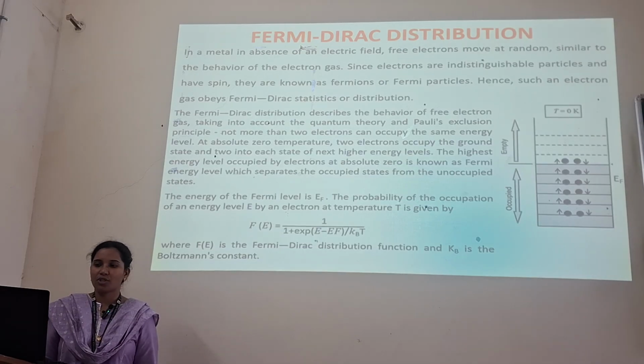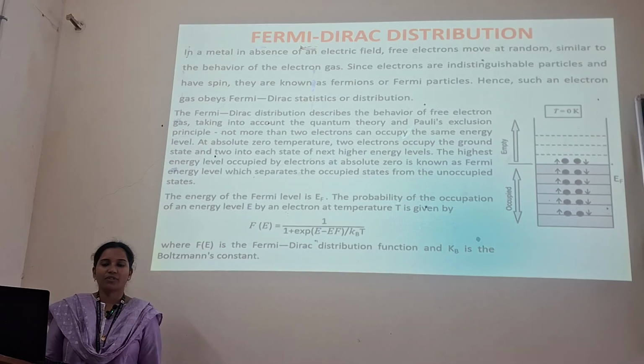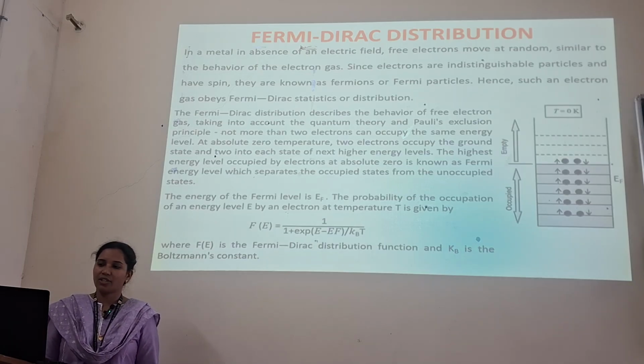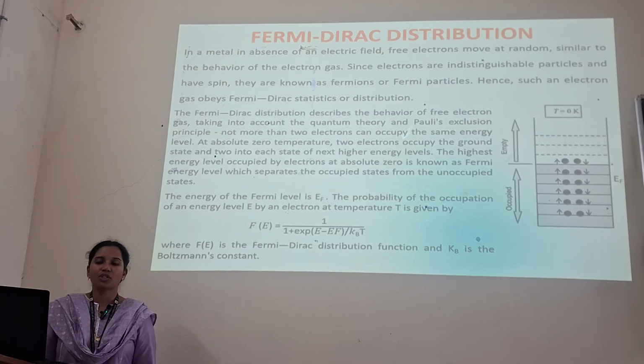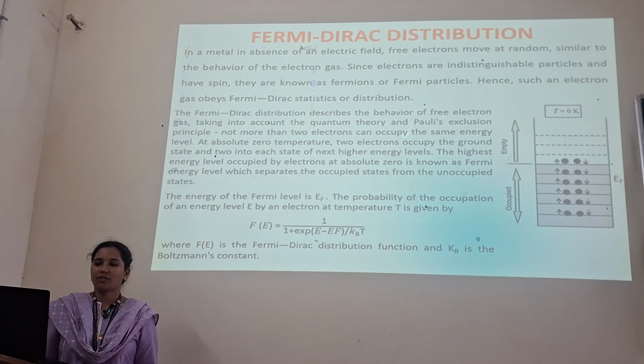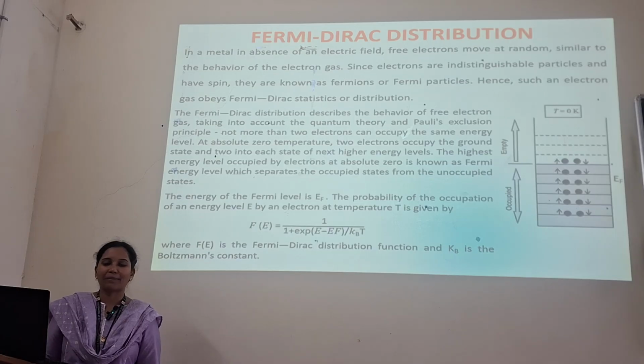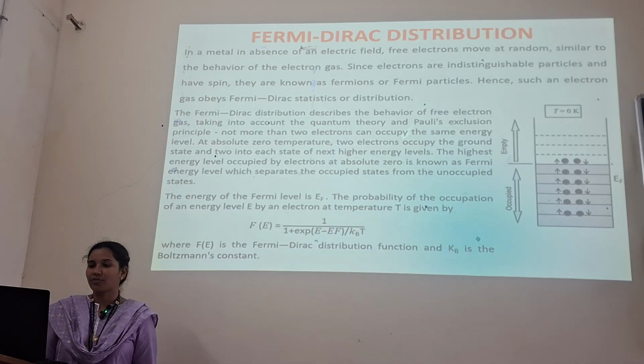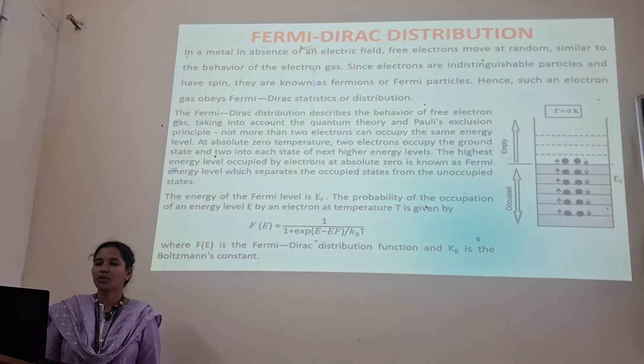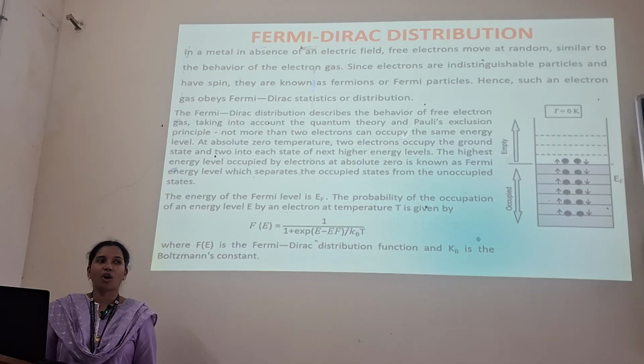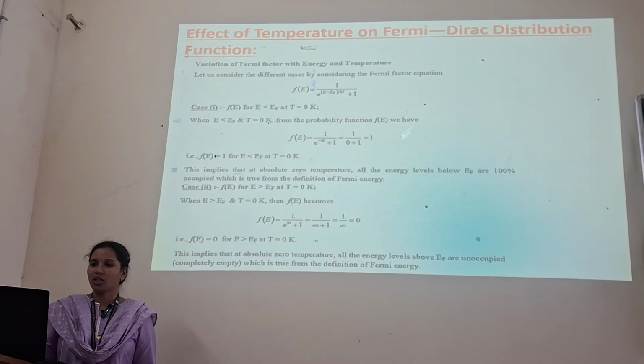Even at absolute zero temperature, 2 electrons occupy the ground state, and two in each of the next higher energy levels. The highest energy level occupied by electrons at absolute zero is known as the Fermi energy level, which separates the occupied states from the unoccupied states. The energy of the Fermi level is denoted by E suffix f. We have f of E equals 1 by 1 plus exponential of E minus Ef by Kb T, where Kb is the Boltzmann constant.